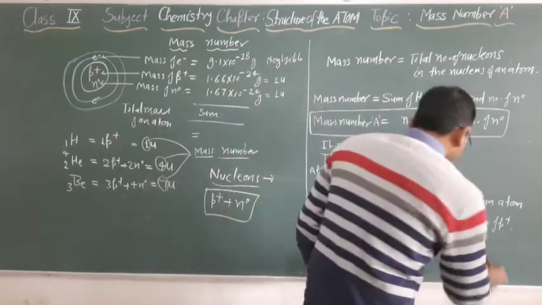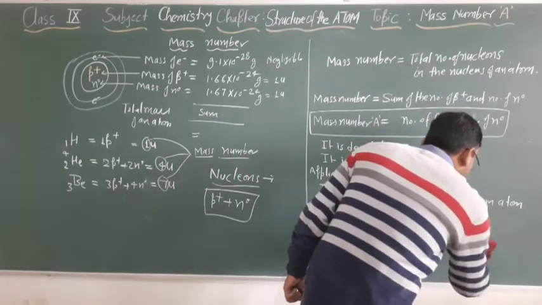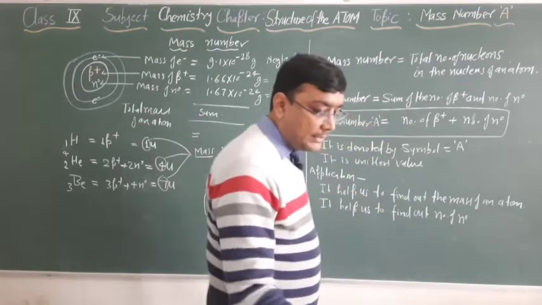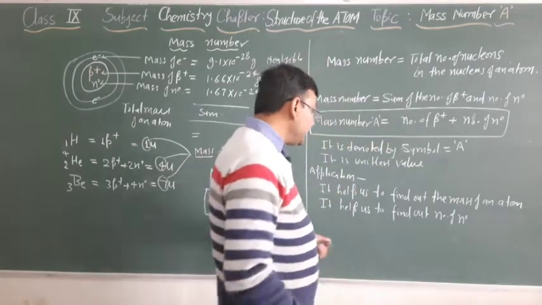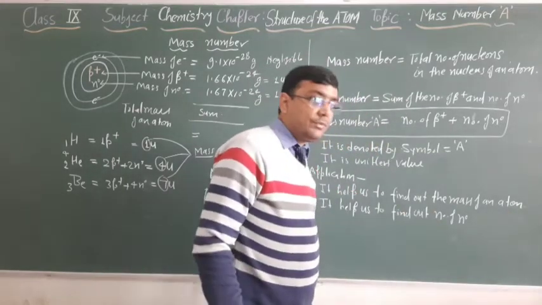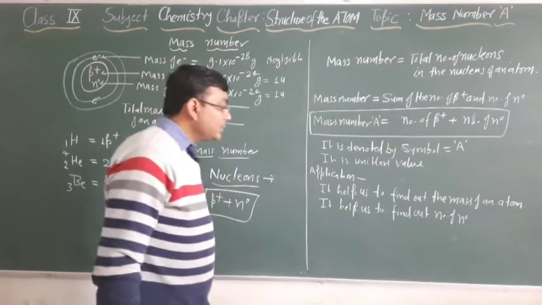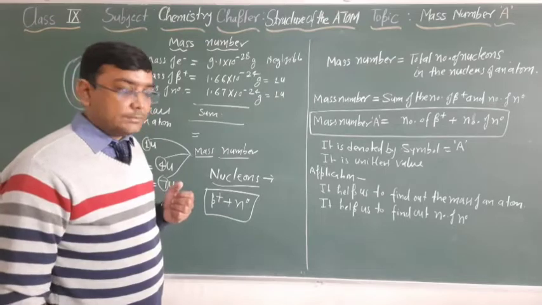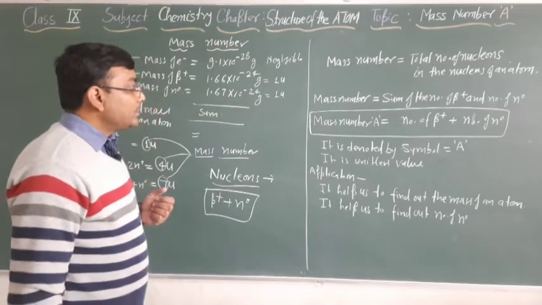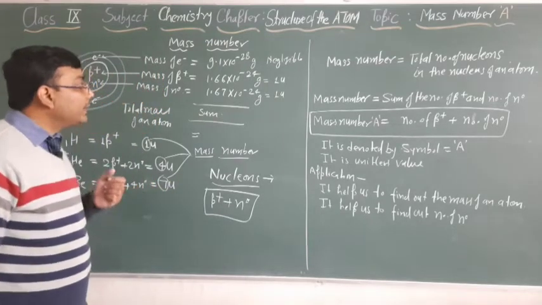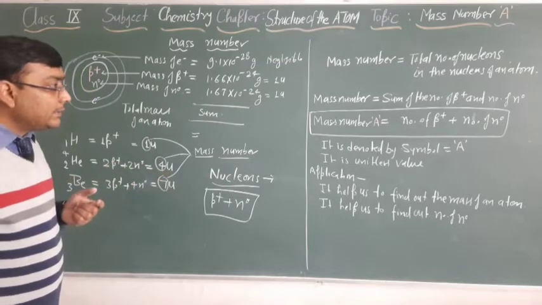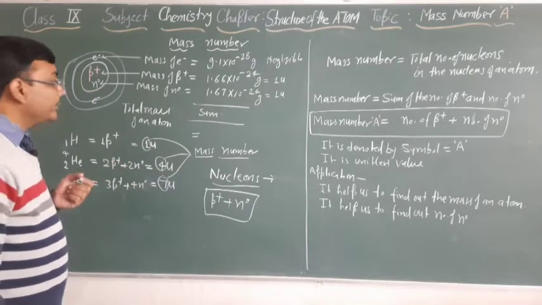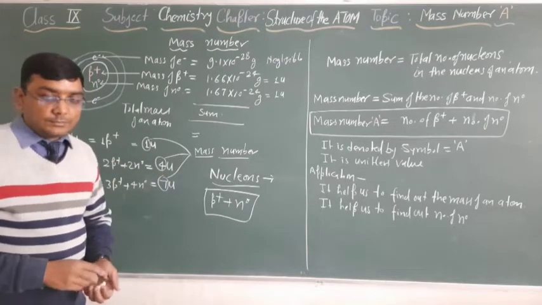Basically, the number of protons we get from the atomic number. So basically, it helps us to find out the number of neutrons. With the help of this concept, we can easily calculate the number of neutrons if we know the mass number. So you have to note down this information, then I will continue with some numerical problems.